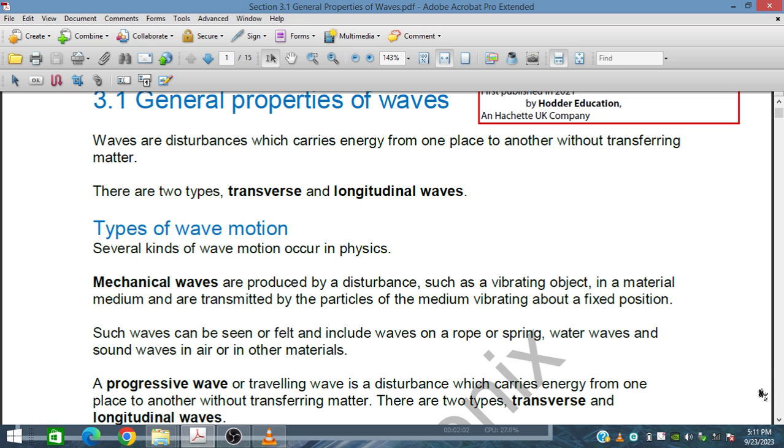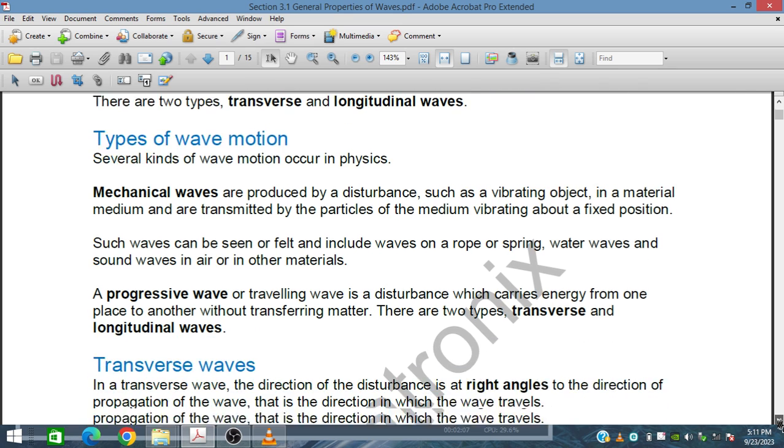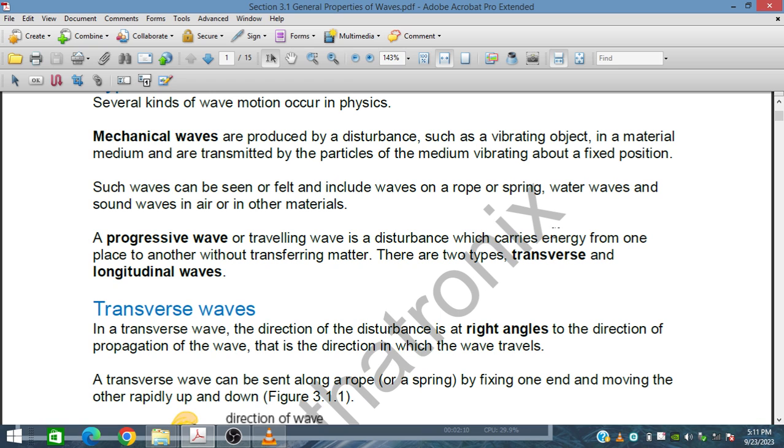Progressive waves or traveling waves. A progressive wave or a traveling wave is a disturbance which carries energy from one place to another without transferring matter. So keep it in mind that energy is transferred but matter is not transferred. So there are two types, transverse waves and longitudinal waves.